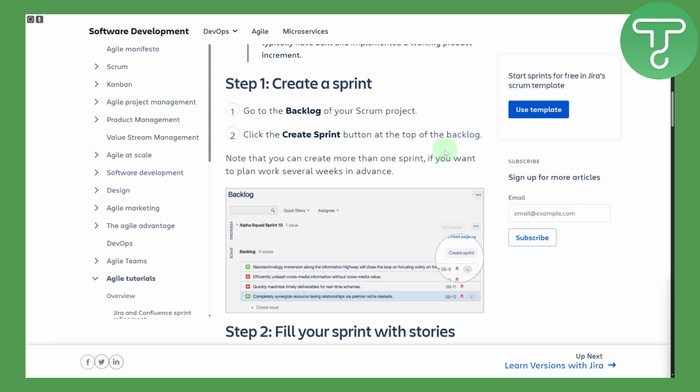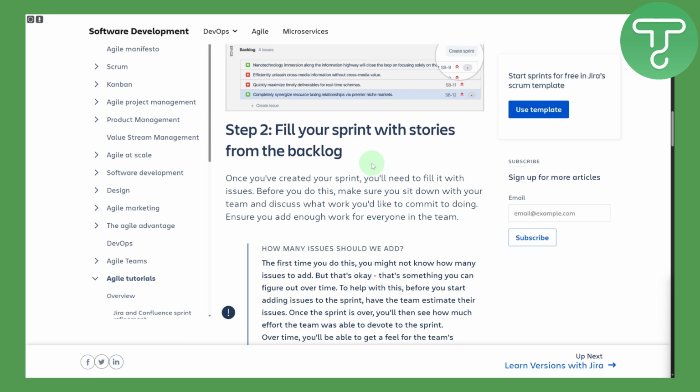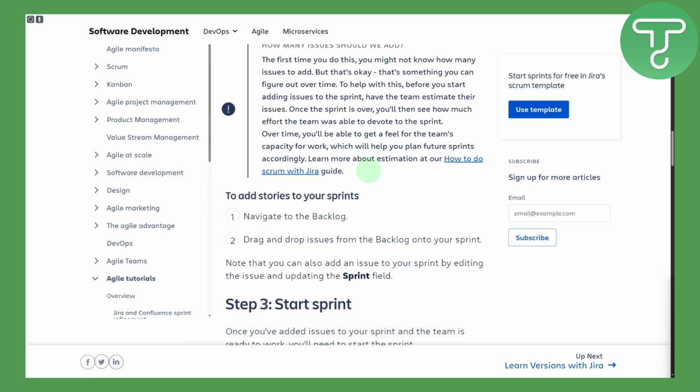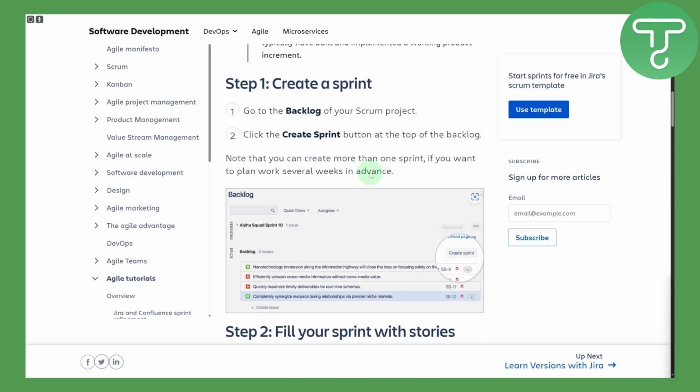So creating a sprint is quite simple. You need to head over to your backlog first. Go to the backlog of your Scrum project and then click the Create Sprint button at the top of the backlog. The point to be noted here is that you can create more than one sprint if you want to plan work several weeks in advance. You can then fill your sprints with stories from the backlog and so on. Basically, it is the starting point of creating your sprint in Jira and software development. So that's how you can create it.